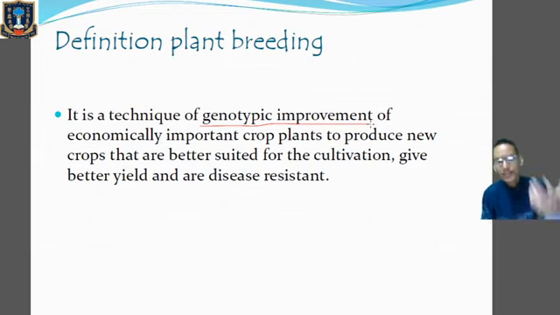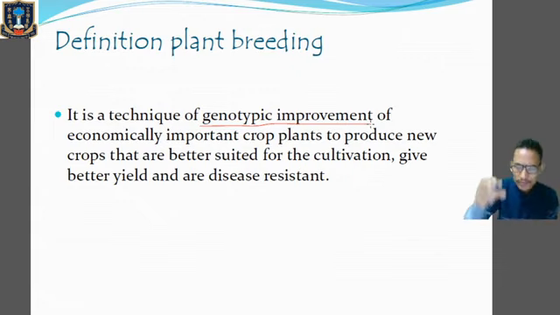Then after hybridization, we have to go for artificial selection. Artificial selection means selection done by human beings. In nature, it is done by nature, which is called natural selection. But when we select the desirable characters, followed by hybridization leading to the formation of offspring, then in the hybrid progeny we have to go for artificial selection. That means those hybrid plants with both the parental characteristics must be selected. It must be done by human beings only, so it is called artificial selection or man-made selection.